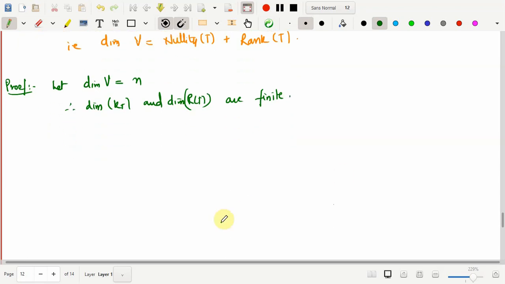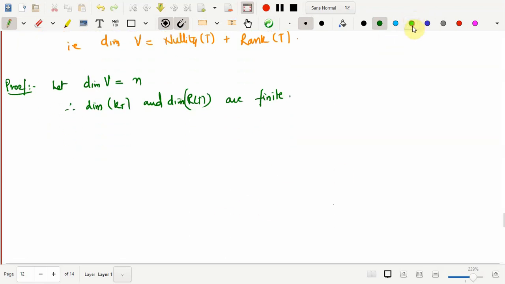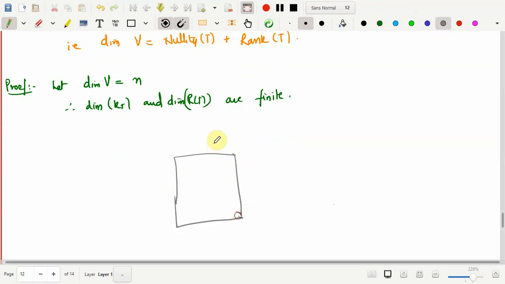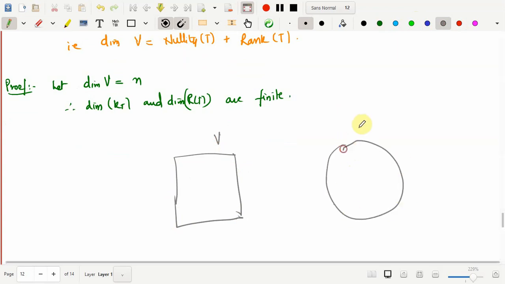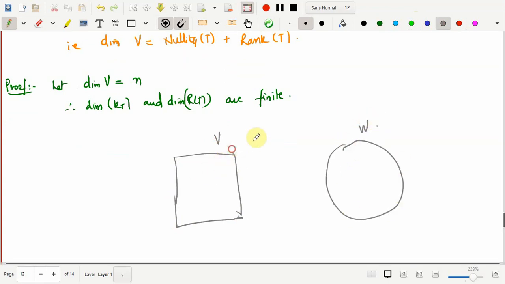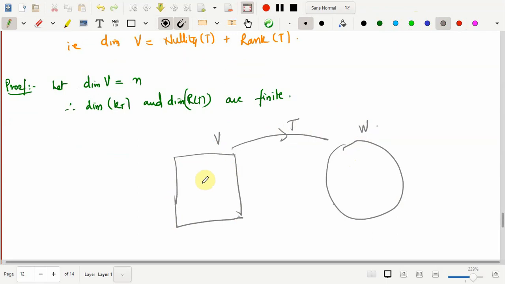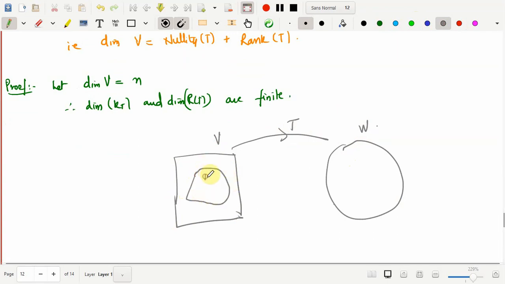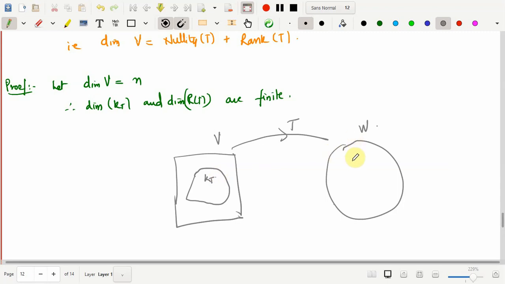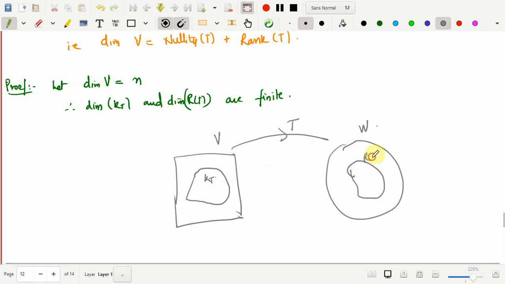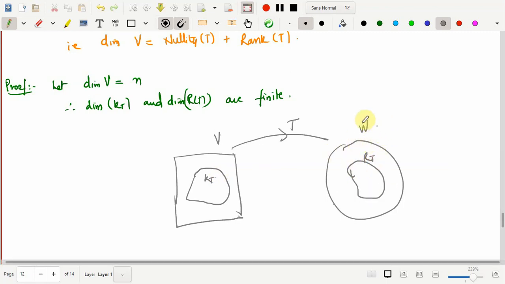Basically, through the diagram, this is what we have. You have a set V and you have a set W, and there is a linear transformation T. In V, you have the kernel of T, and in W you have the range of T. We are not given anything about the dimension of W. It may be finite, it may be infinite.